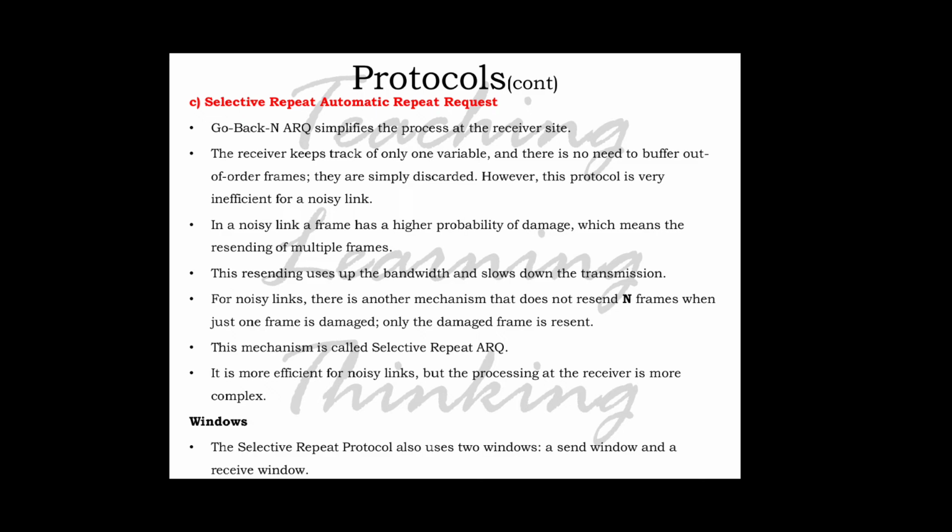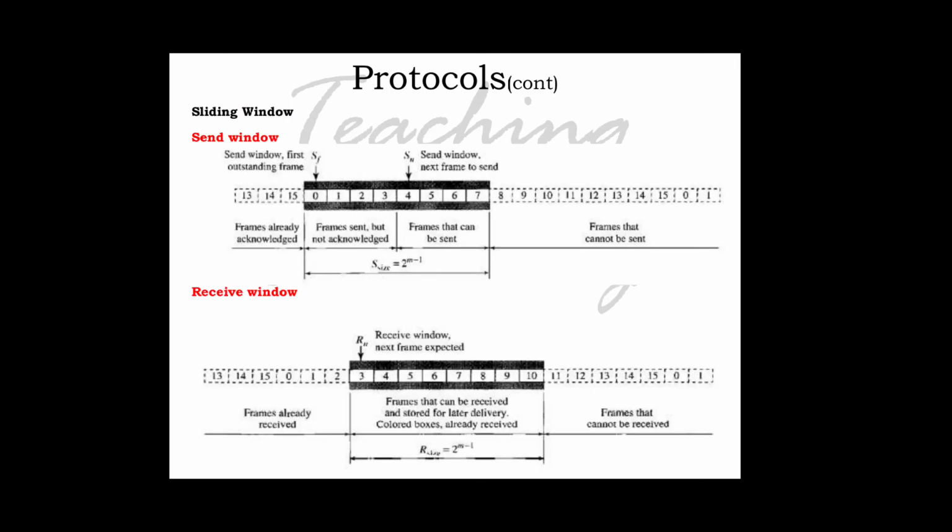Here also we are discussing windows. The selective repeat protocol also uses 2 windows, a send window and a receive window. For the send window, there are 4 regions: frames already acknowledged, frames sent but not acknowledged, frames that can be sent, and frames that cannot be sent.